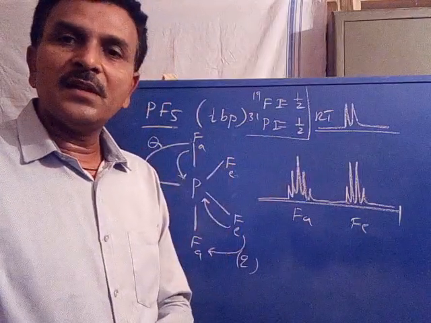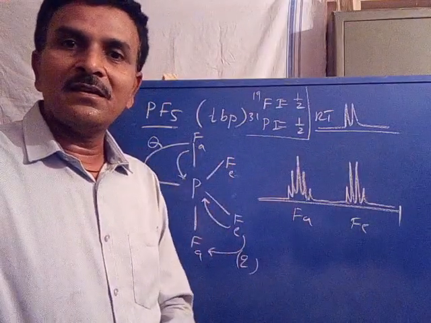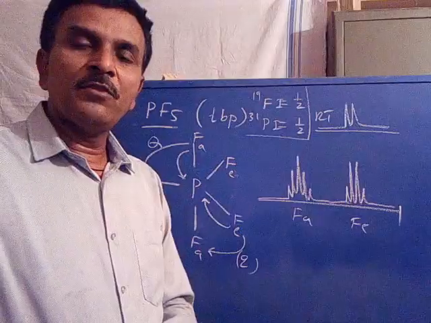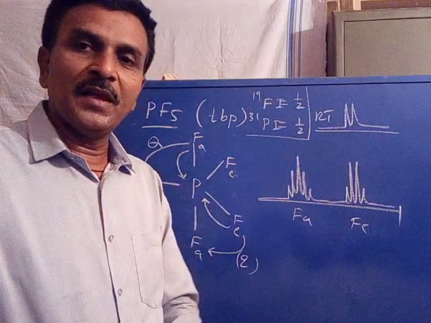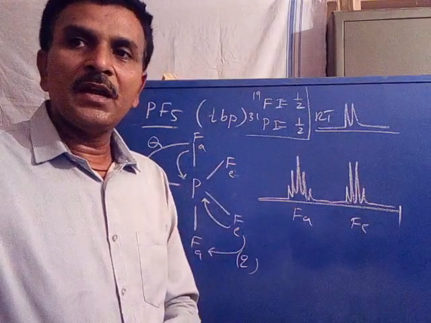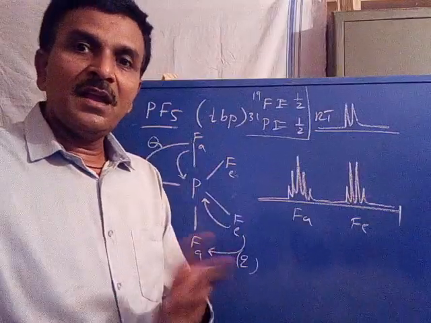Now at lower temperature, there is no exchange. When there is no exchange, axial and equatorial fluorines become non-equivalent. 2 signals appear, one quintet and one quartet. Axial appears as a quintet.